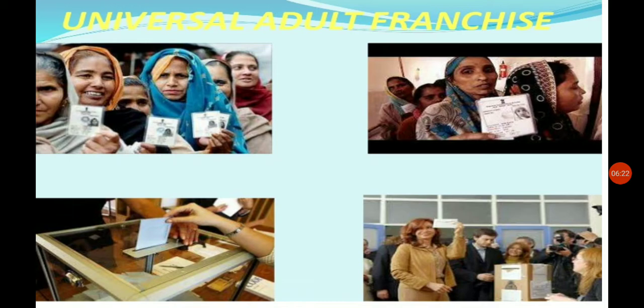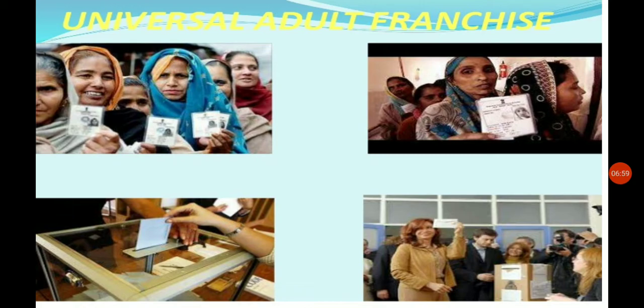As we are well familiar, universal adult franchise means that the right to vote is universally given to all adult citizens irrespective of religion, caste, sex, property, or educational qualification. But in previous times, only men were given the right to vote, which was called manhood suffrage, meaning the right to vote only for men.